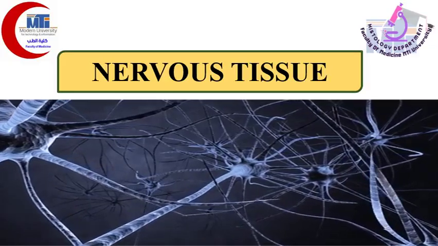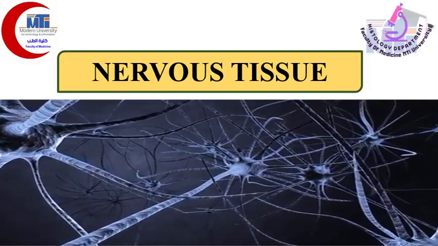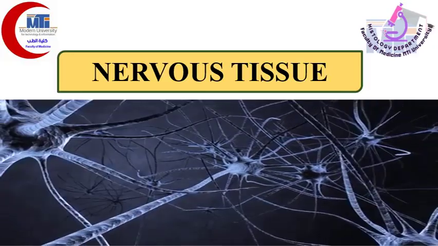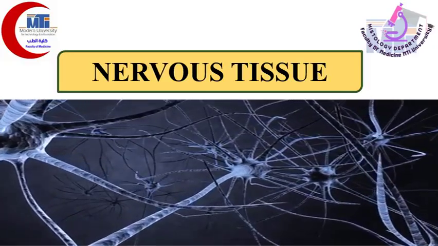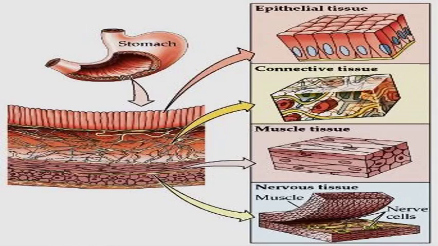Hello guys, today we will continue our lecture about the nervous system. We know that there are four basic tissues in the body: connective tissue, epithelial tissue, muscular tissue, and nervous tissue.